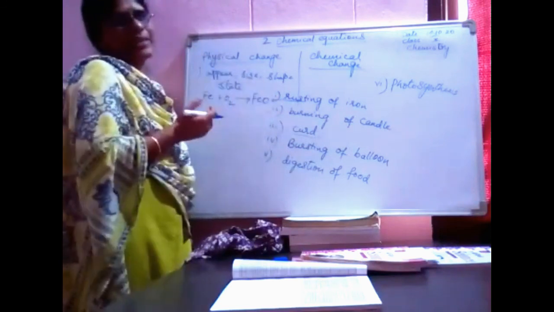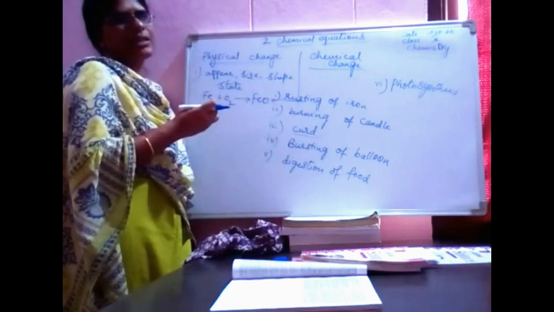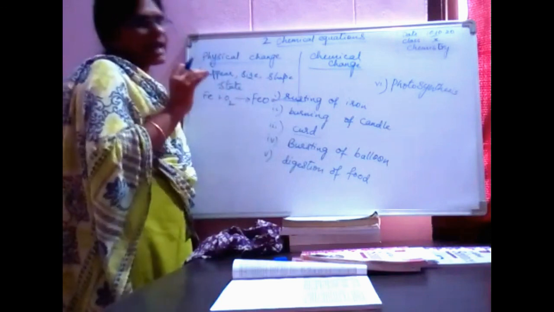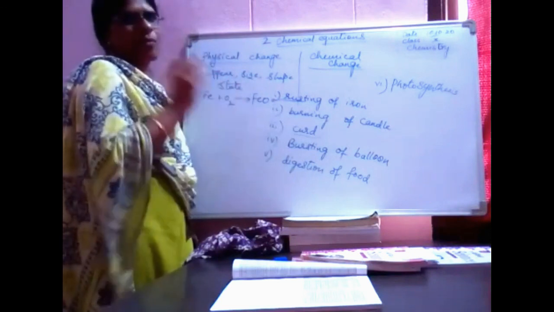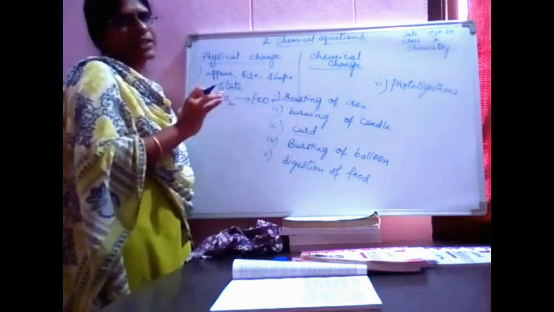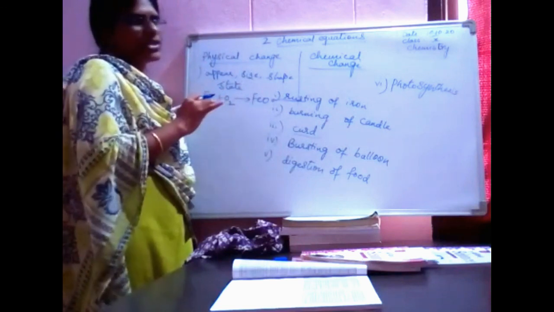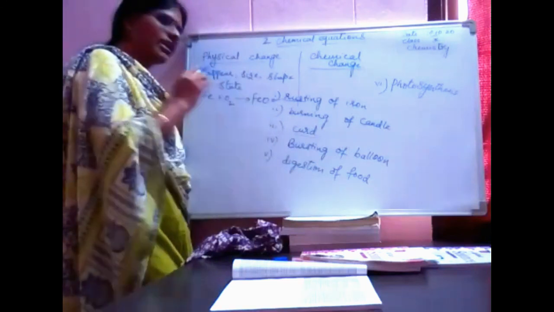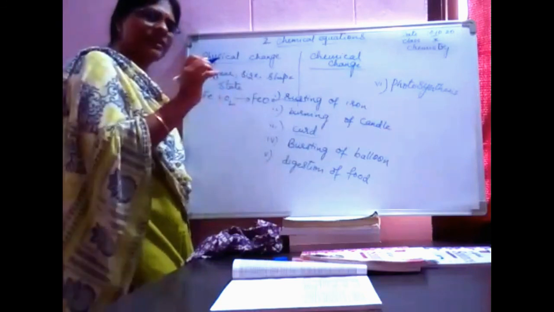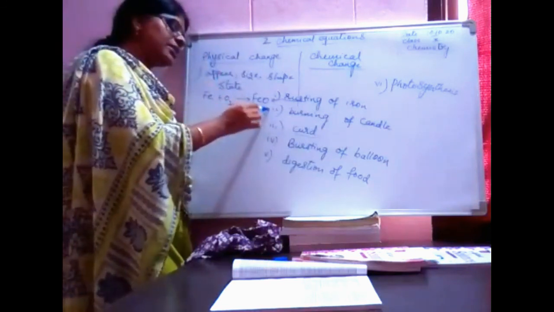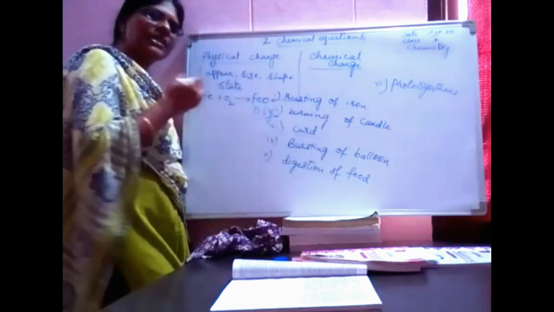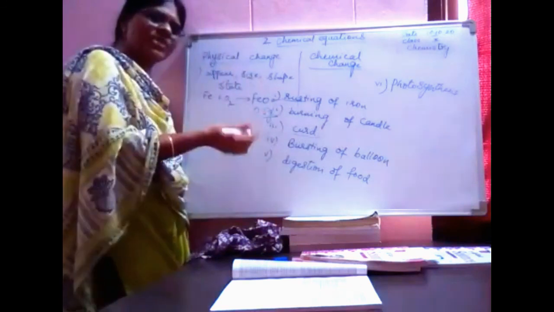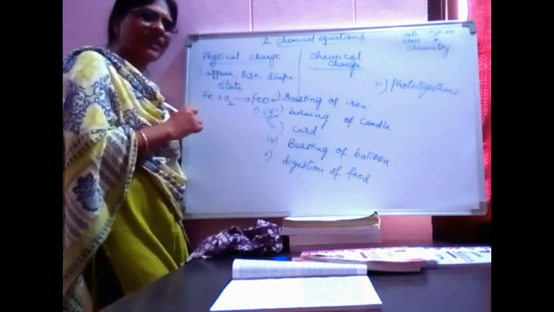After rust formation, again we need to find the mass of the iron nail, water, and also whatever rust is formed. Water and oxygen we must also take into the addition. Okay? After adding all those masses, find out the mass of the whole thing. You will find again it will be 0.5 grams. Initially the iron nail was 0.5 grams. Again after rust formation also it is 0.5 grams. Okay.